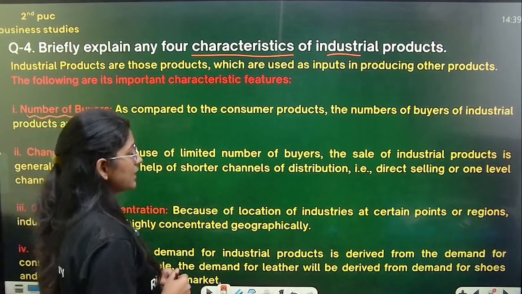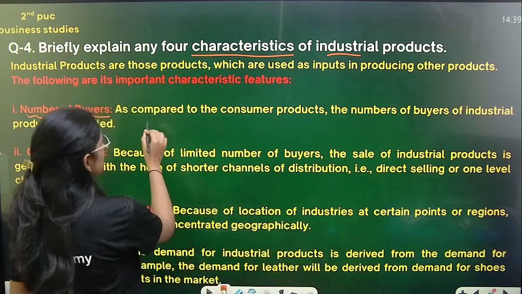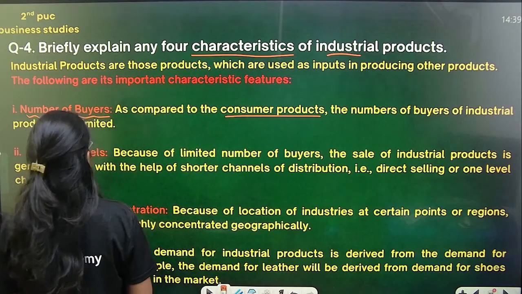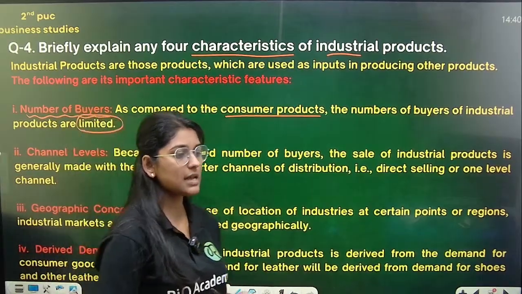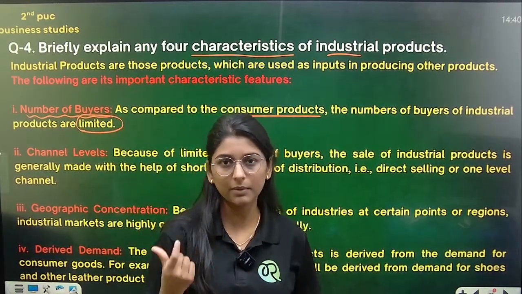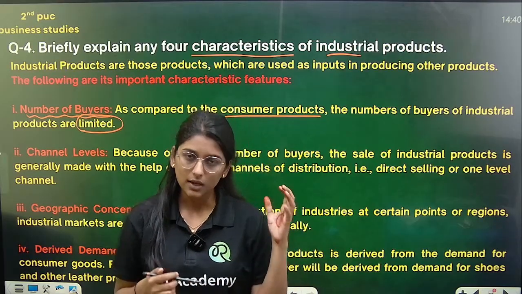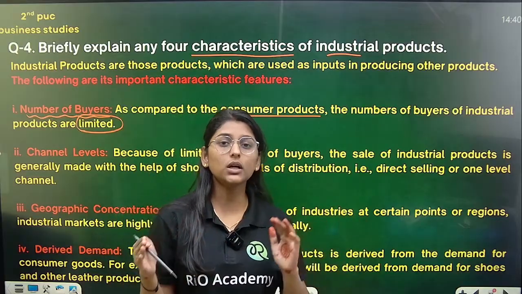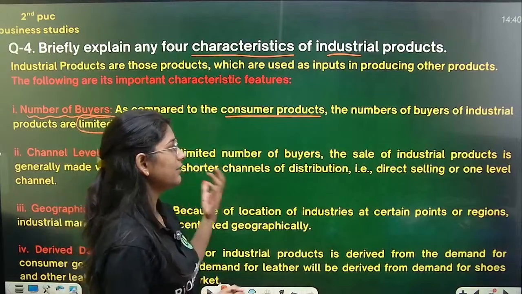Yes, so if you see number of buyers, as compared to consumer products, the number of buyers of industrial products are again limited. So consumer products are consumed directly by the ultimate consumers. So ultimate consumers consume the consumer products. So comparatively to the consumer products, industrial products demand,